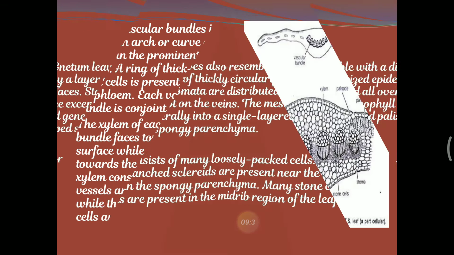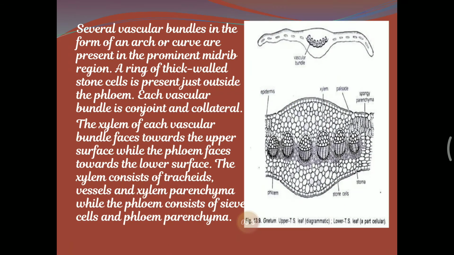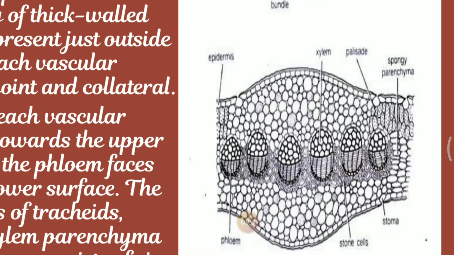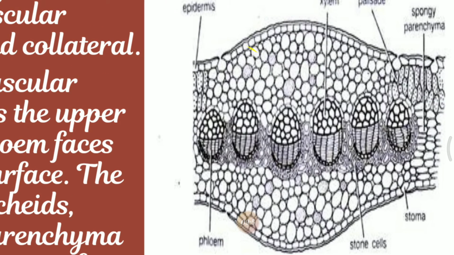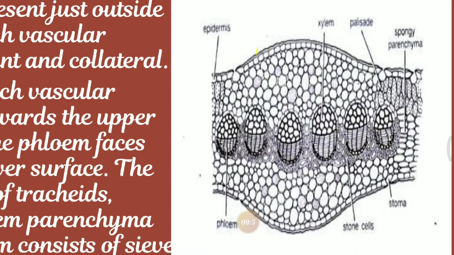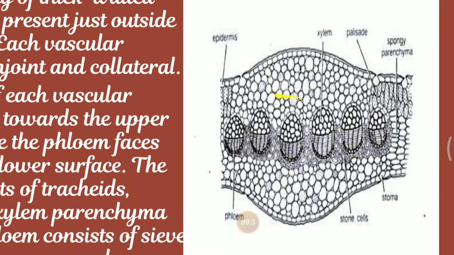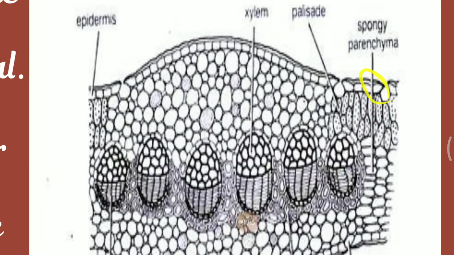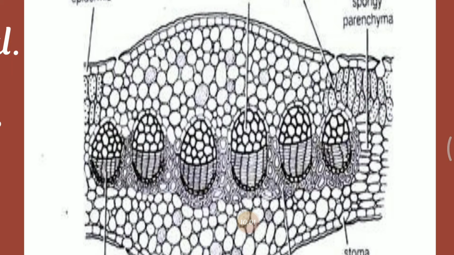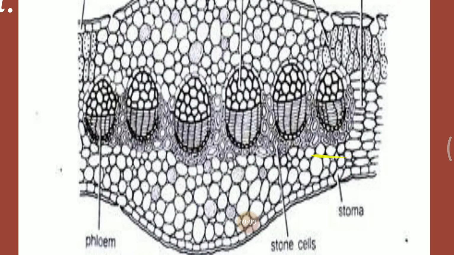In this particular diagram, the stomata are distributed on the upper epidermis and even in the lower epidermal region. In the leaf we have the epidermis as the outer layer, then mesophyll cells where spongy parenchyma and palisade parenchyma are seen. Here we can see these are the spongy parenchyma, and some of the palisade parenchyma are also present.